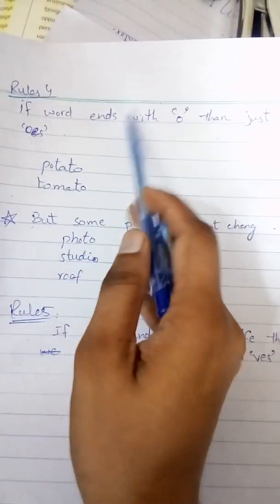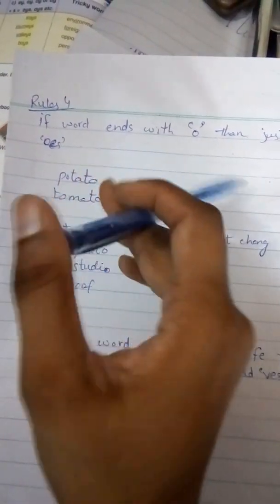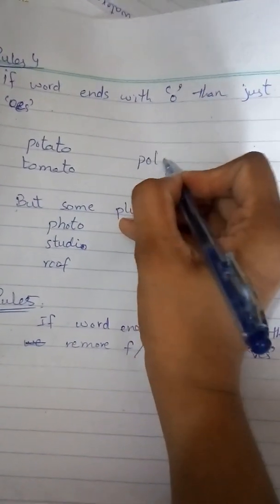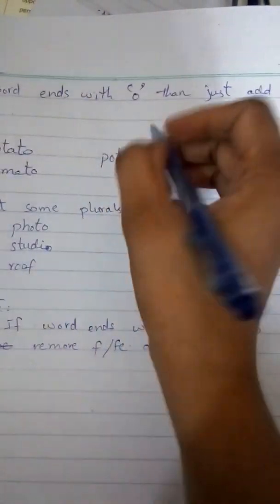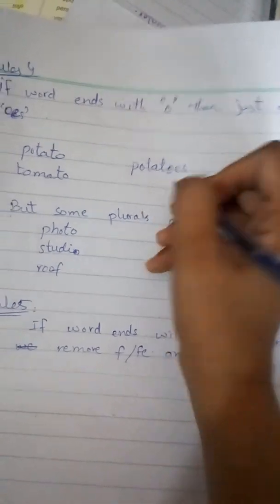Now we will move on to rule number 4. Rule number 4 is this: if a word ends with o, we just add es. For example, look at potato. If the word ends with o, we add es here.